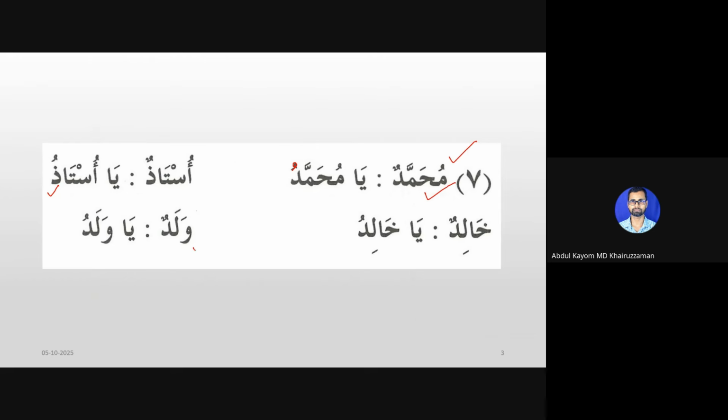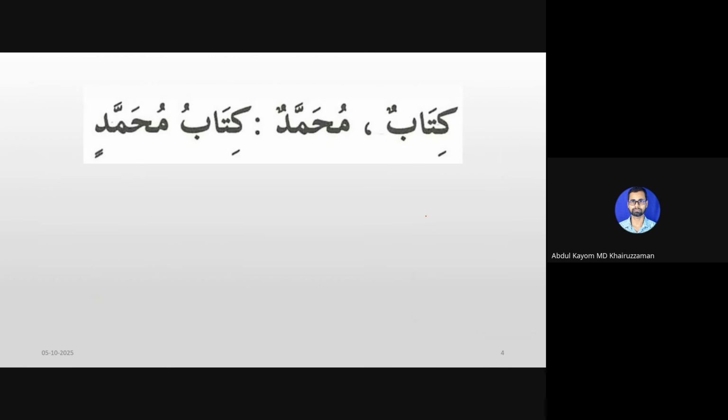Then suppose there is a boy, I don't know his name, and I want to call him. We say Ya Waladu, which means oh boy. Ya Muhammadu, O Muhammad. Ya Ustadu, O professor or O teacher. Ya Khalidu, O Khalid. This is how we can call a person.